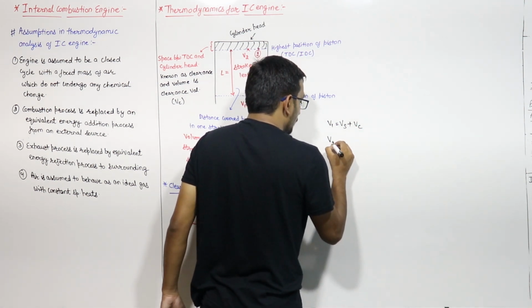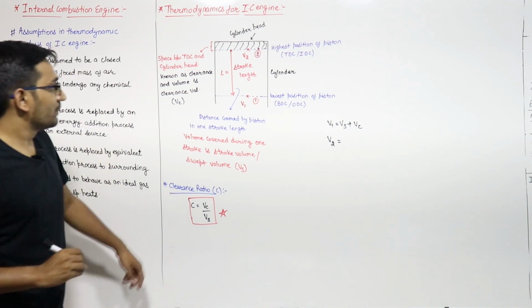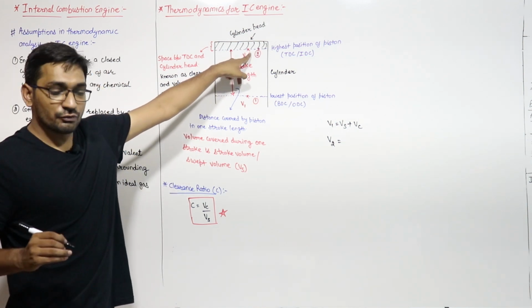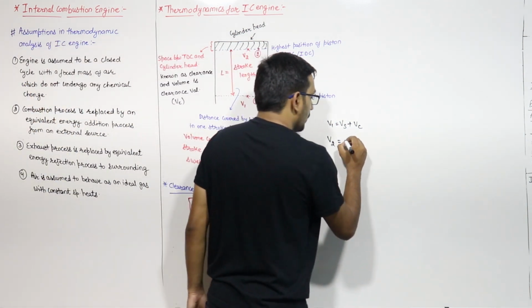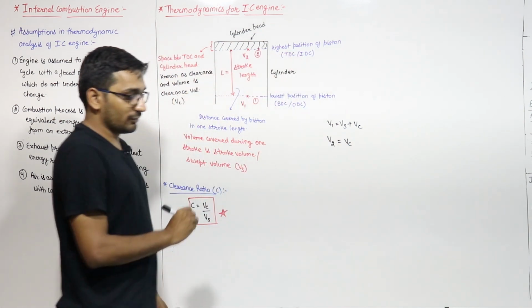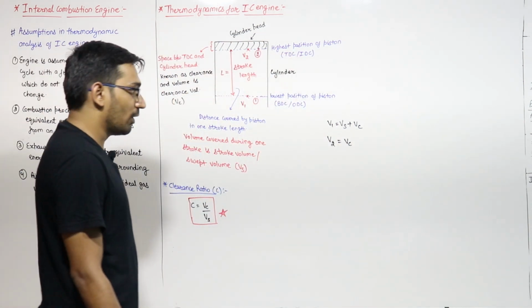And what is V2? The volume of the system at point 2 is equal to the clearance volume.